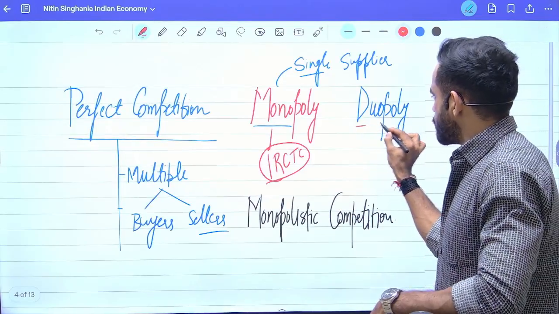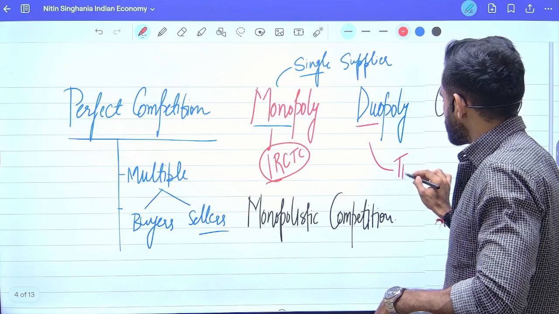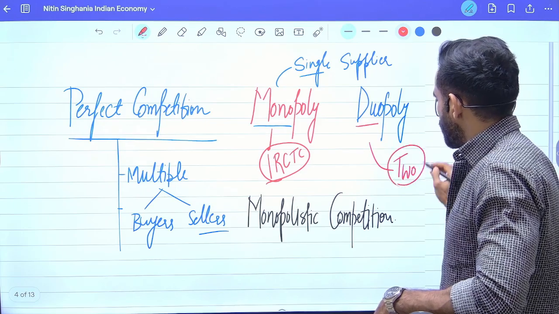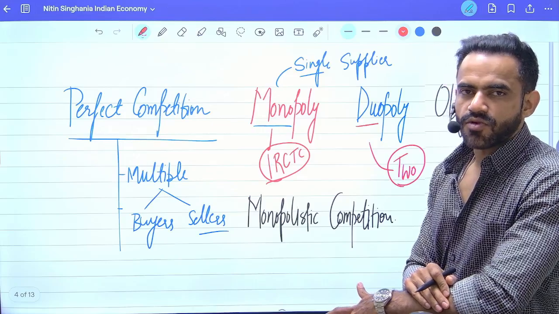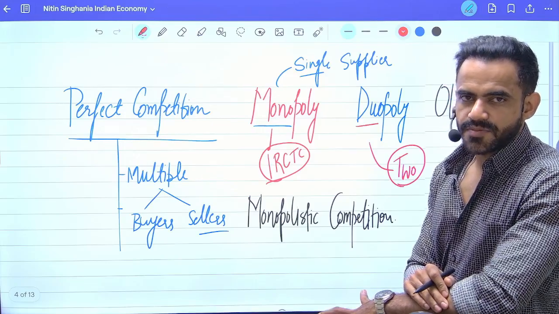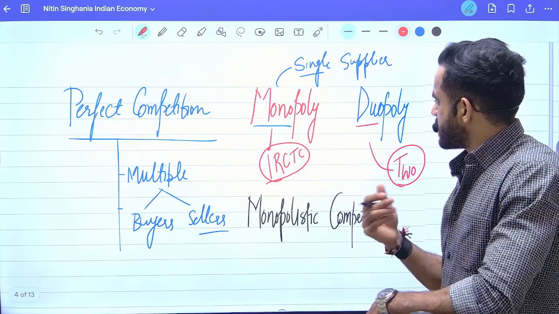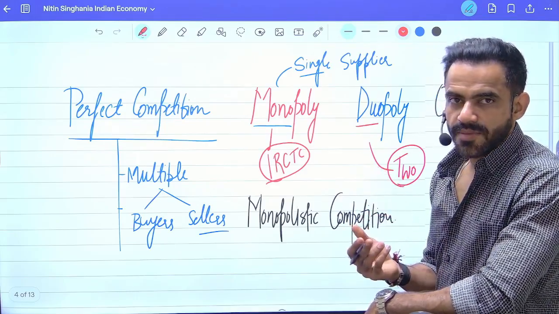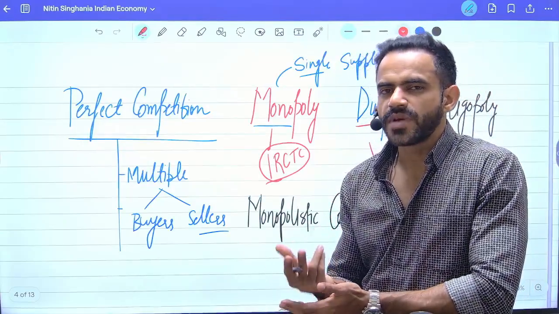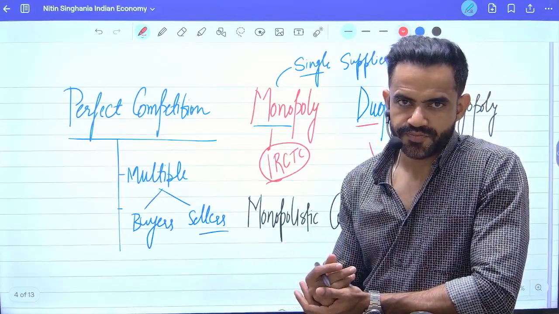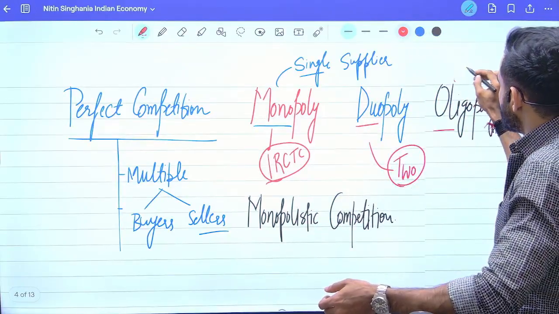In this case, there is a duo. Duo means two. So there are two suppliers. A very basic example would be the cold drink market, basically Pepsi and Coca-Cola. So these are two examples. Another example would be the telecom sector. As of now, only two major players are there, Airtel and Jio. Okay, that is duopoly.